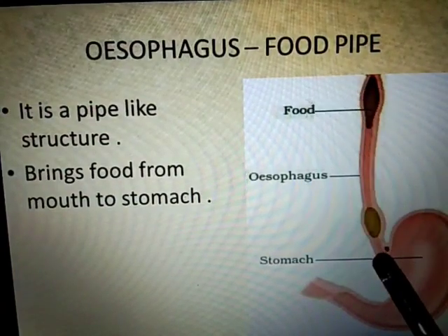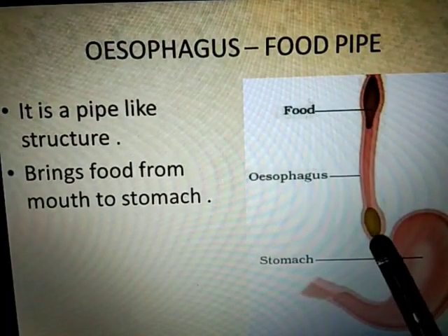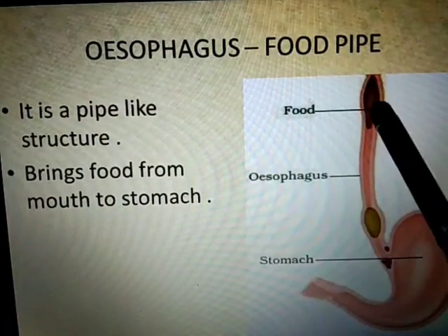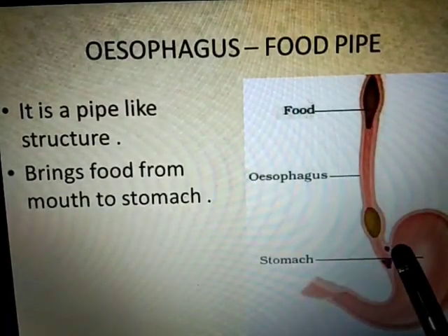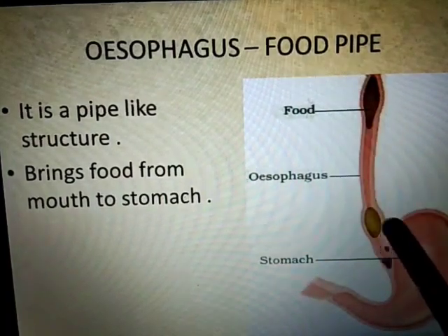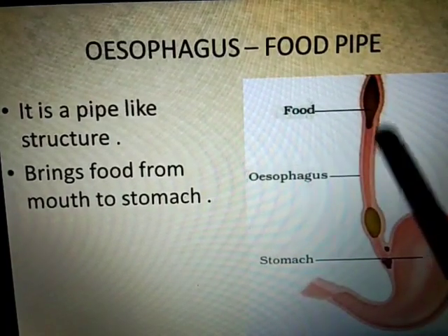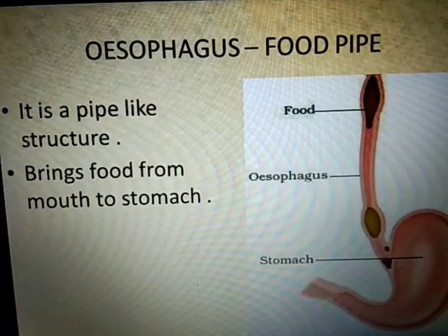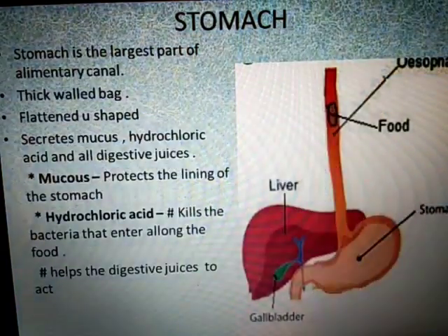It is a pipe-like structure, the esophagus. Its function is to bring food from the mouth to the stomach. Simple function: this is the food item which is coming to the stomach through this food pipe. Then we have the stomach. What is the stomach?